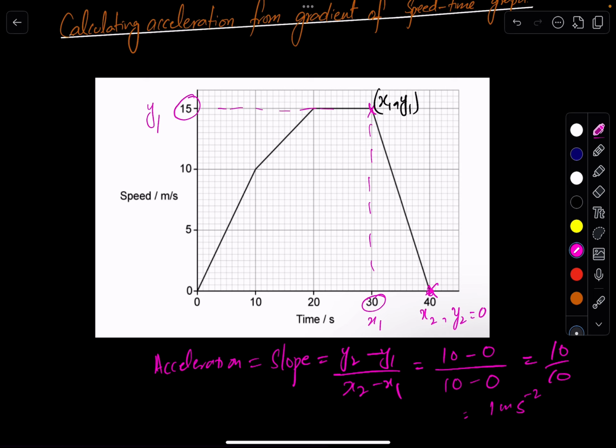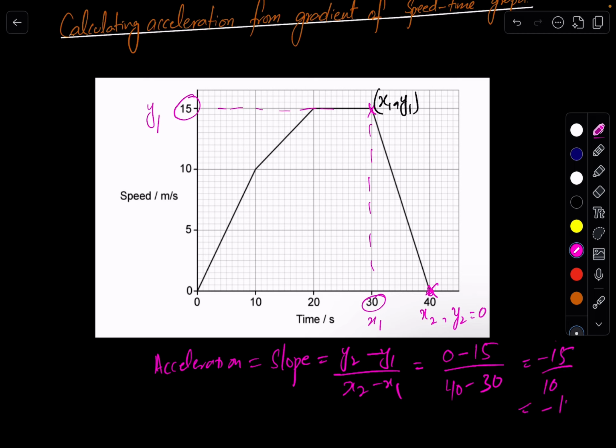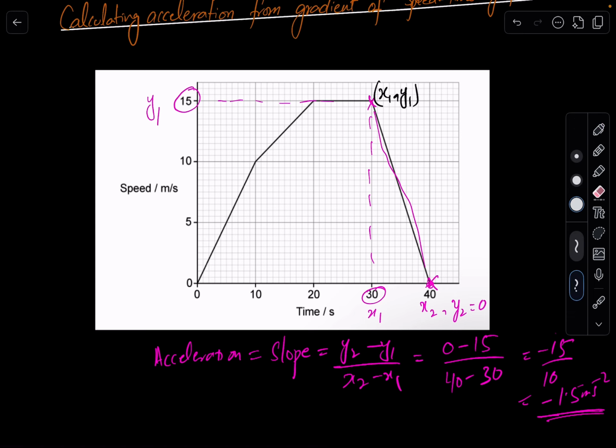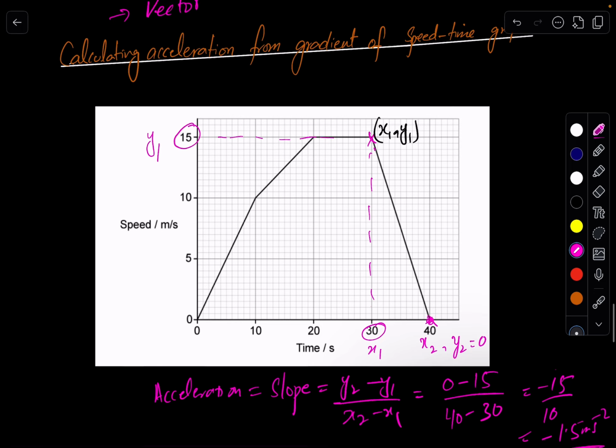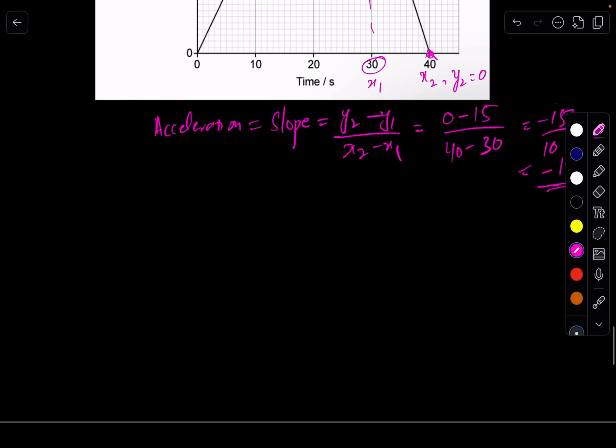So you just have to apply the formula with the new values. y2 is 0 minus 15 divided by x2 is 40 minus 30, so that will be minus 15 over 10, that will be minus 1.5 meter per second squared. So you are getting a negative answer. Why? Because it's deceleration, it's a negative slope. Okay, so that is how we can find the acceleration from the slope, from the gradient, right? Okay, that's it.